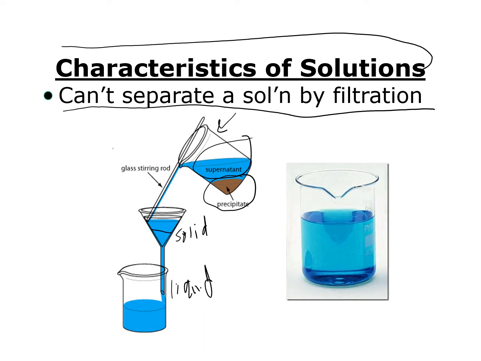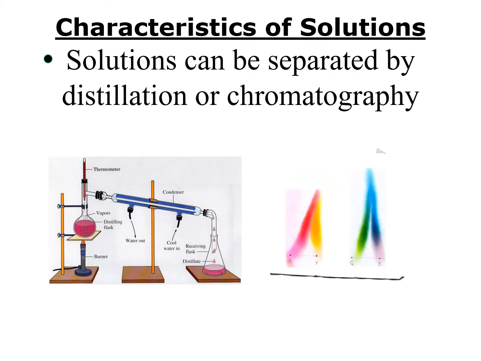So we can't use this for a solution. So a solution, we just said, is uniform in composition. So you can imagine if I took my solution here and I poured my liquid through the filter paper, all the liquid would just come out at the bottom. So it cannot be used to separate a solution.